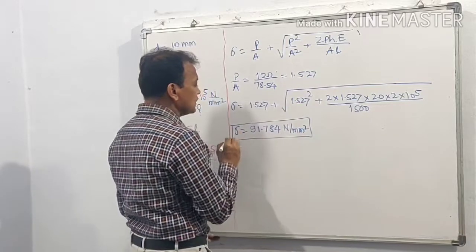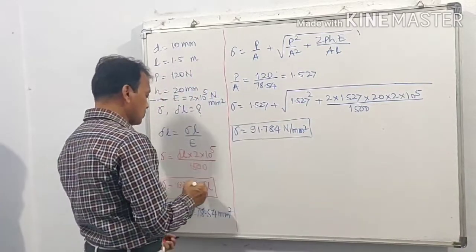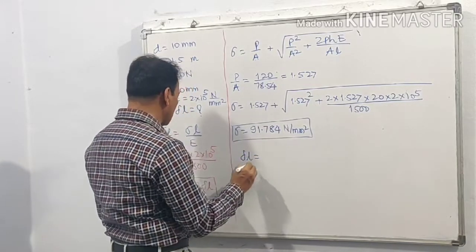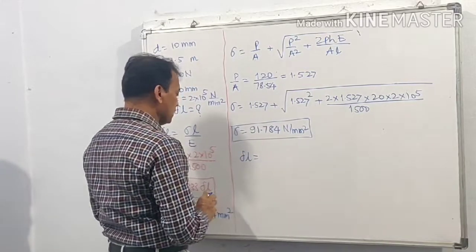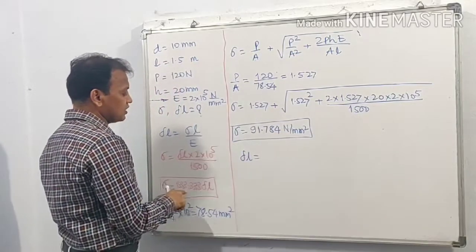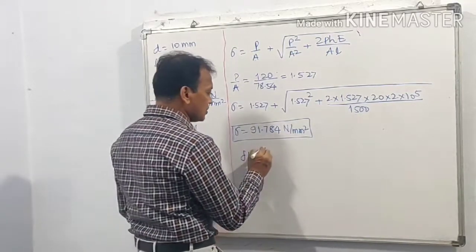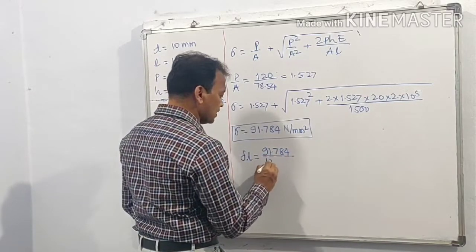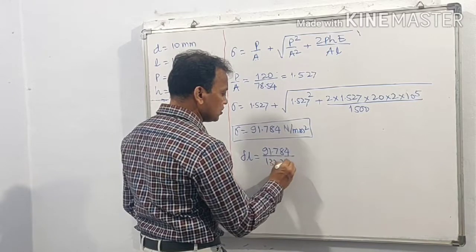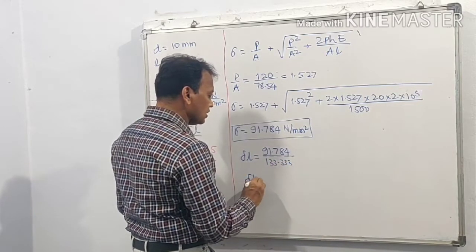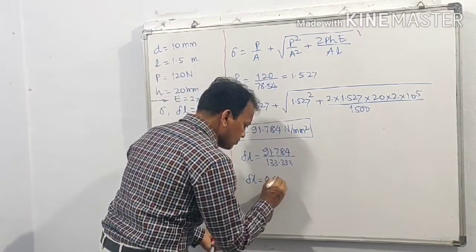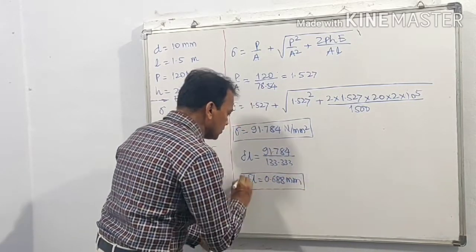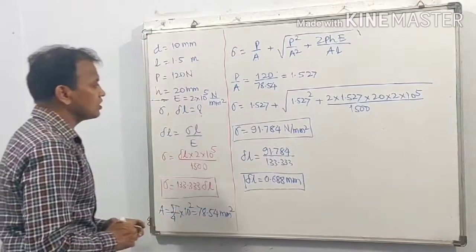This is the instantaneous stress, and therefore we can find delta L. Delta L is equal to 91.784 divided by 133.333. Delta L is equal to 0.688 millimeter. This is the instantaneous elongation.